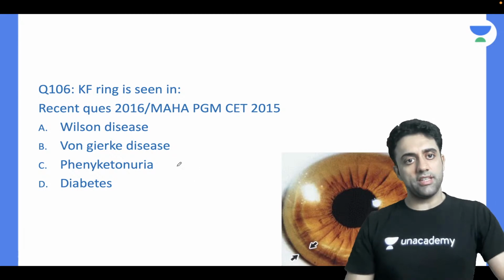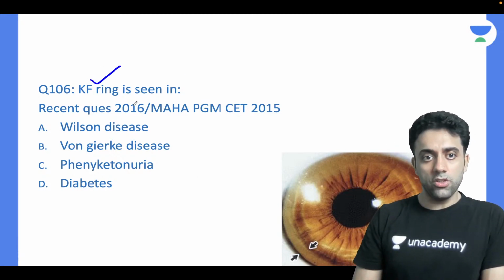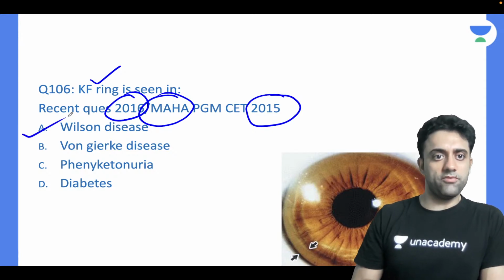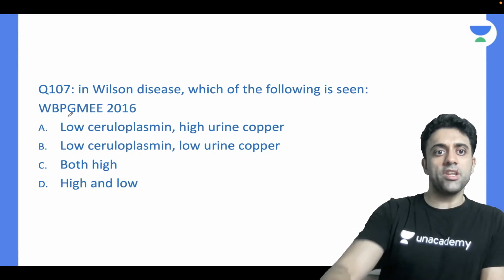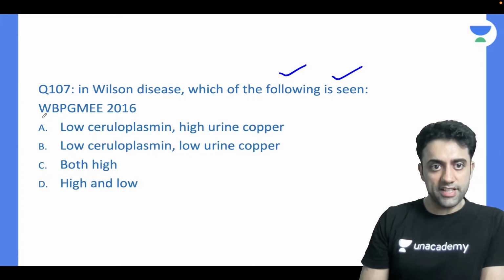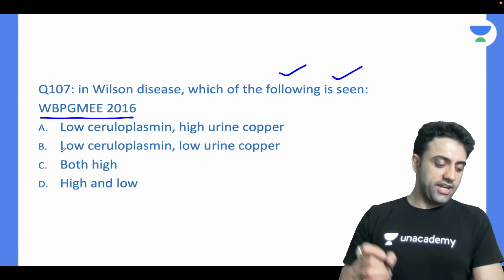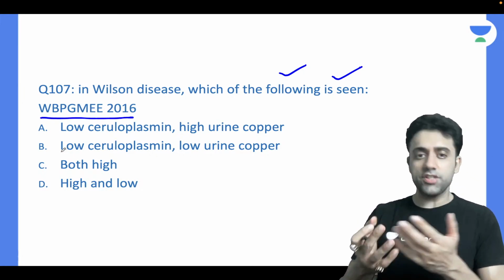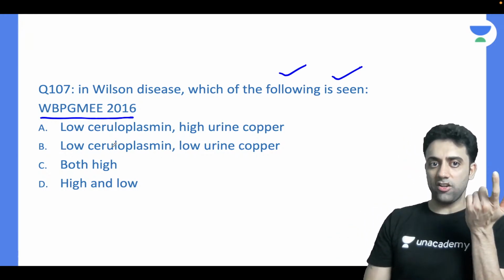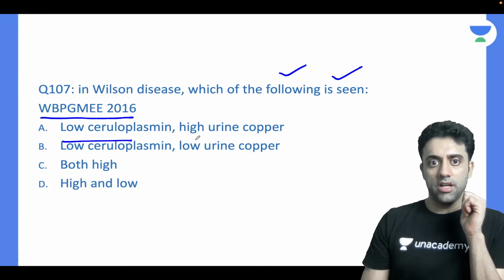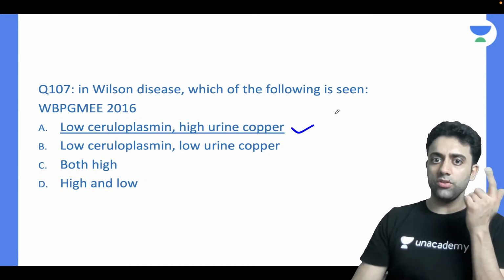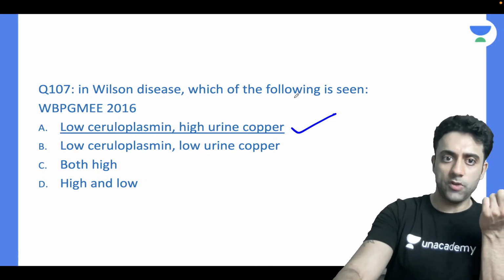And questions, KF ring is seen in anyone? 2016 question, Maharashtra PG question, 2015 question. So KF ring is seen in Wilson disease. In Wilson disease, which of the following is seen? West Bengal PG 2016 question. Do you see low ceruloplasmin or high ceruloplasmin? Of course, low ceruloplasmin. But high urinary copper or low urinary copper? I think high urinary copper. So low ceruloplasmin and high urinary copper.